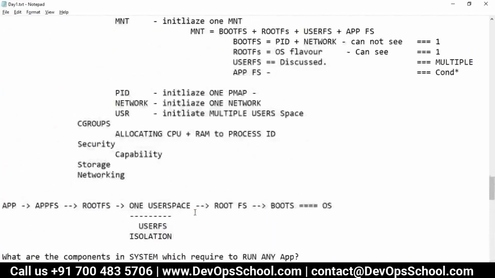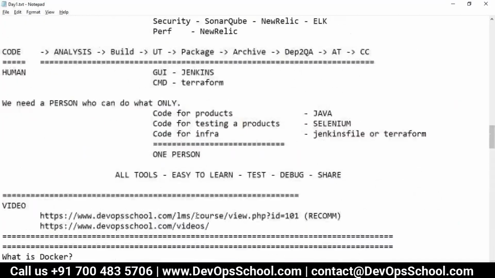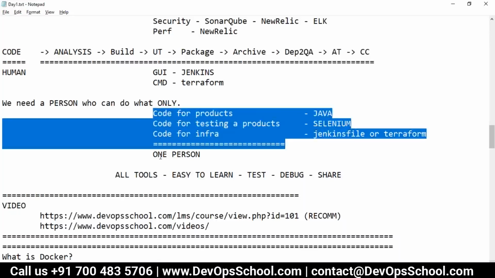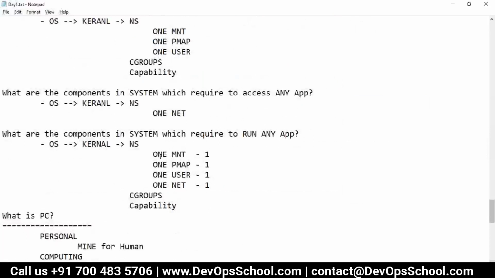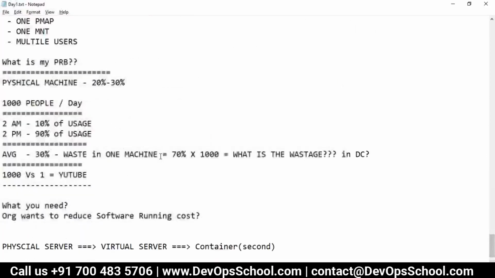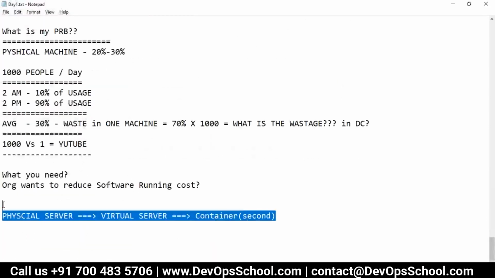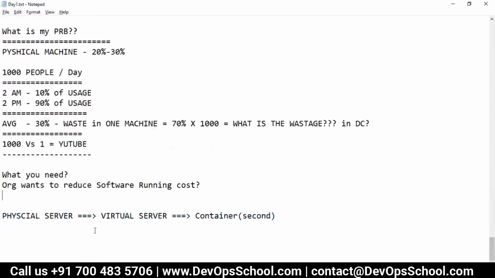So when you save so much time, can't you use that time for writing good code, good test cases, good infrastructure code, and do that stuff? Because you are saving lots of time out of 8 hours, right? Let's say if I ask you to run XYZ application, you will spend 20 minutes out of 8 hours. Now you're spending only 1 second. So you're saving lots of time. So let's spend that time somewhere. So guys, this is the evolution.